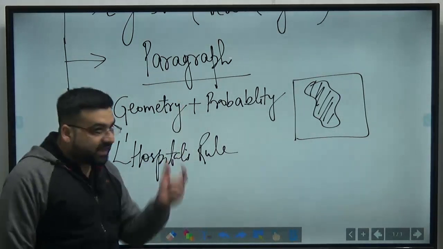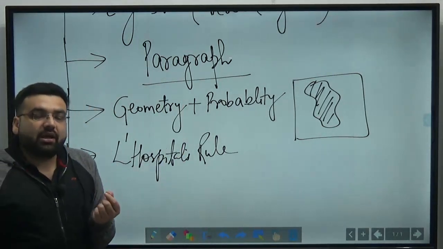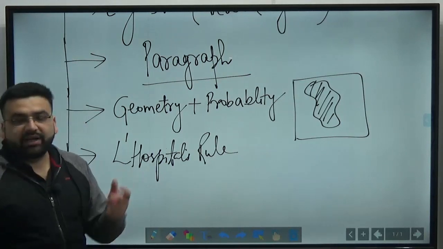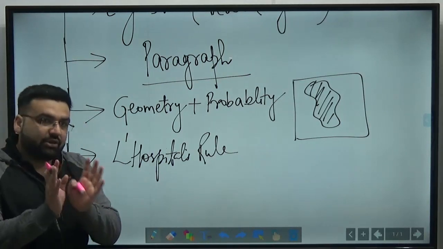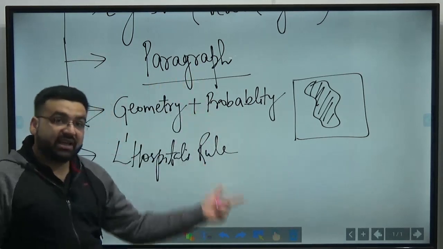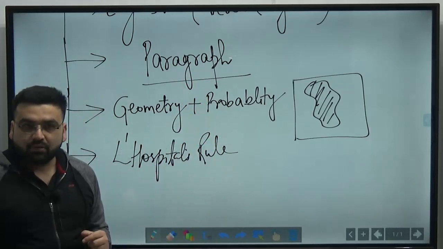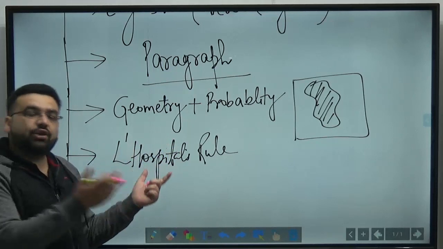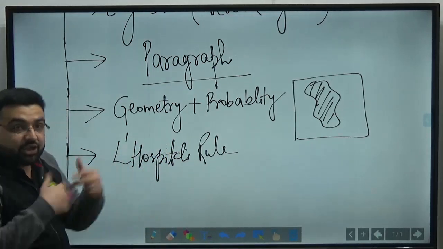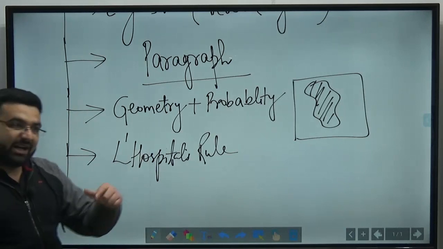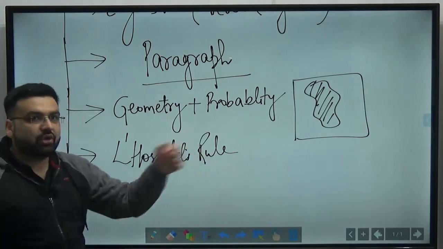Why I'm telling you all these things is so that you should not be scared in the examination, thinking, oh, I did not know this thing. I'm just telling you that this might be possible. This sequence might be there in your chemical paper also. Not the exact sequence, but this sequence might be there. If this sequence is there, you are very lucky, because at least you know what type of questions have been asked. Okay, and there might be some repetition of the questions also, which will help in solving some questions.